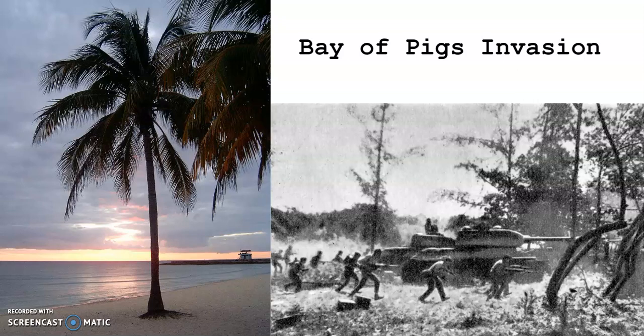So a little bit of background on this. When Fidel Castro came to power, he expelled a lot of Cubans that were not loyal to him. A lot of them fled to Miami. There, they were trained by the United States. They were given weapons. They were given a plan and a mission to go back and invade Cuba in order to take out the government and install one that was friendly to the United States.